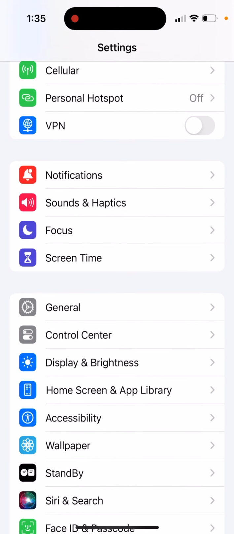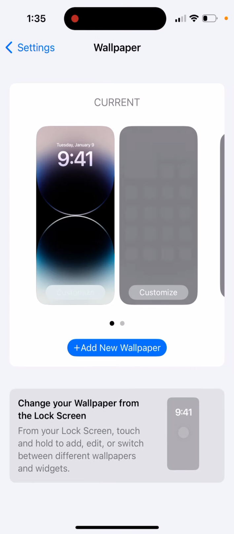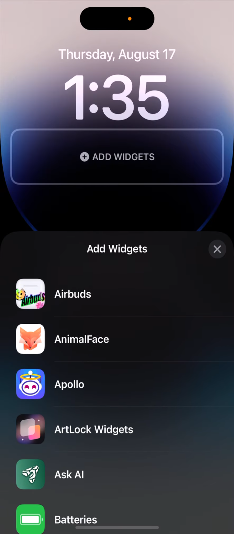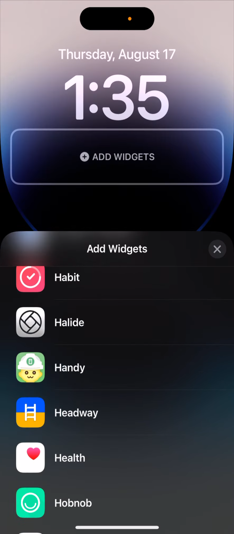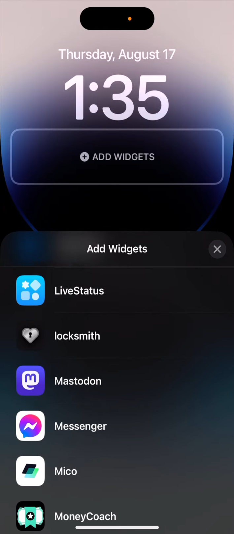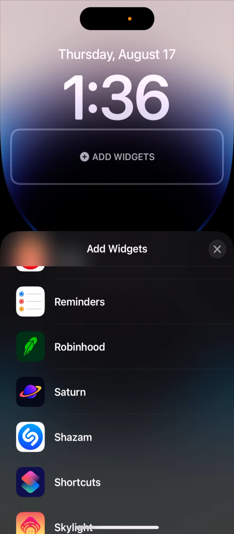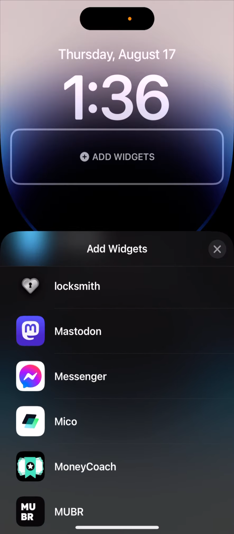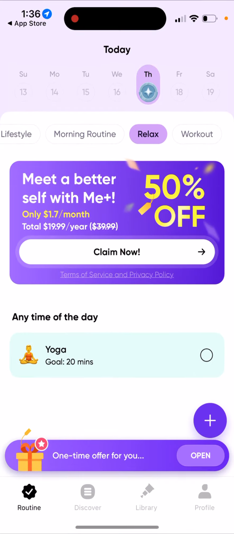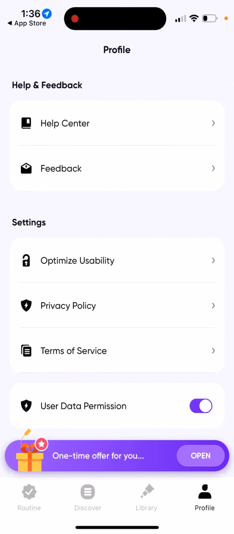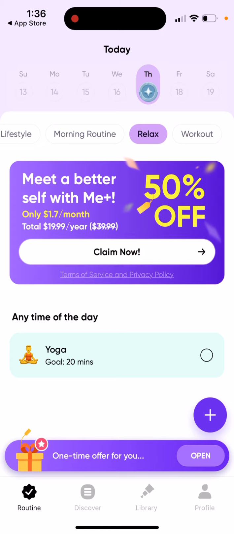If you want to install a lock screen widget, you can go to your wallpaper and tap customize, and from here add widgets. I don't know why it's not showing up. It should be there. So basically you will be able to install it and have it on your lock screen. Maybe you just need to do some customizations. But you can also use it with widgets if you like widgets.